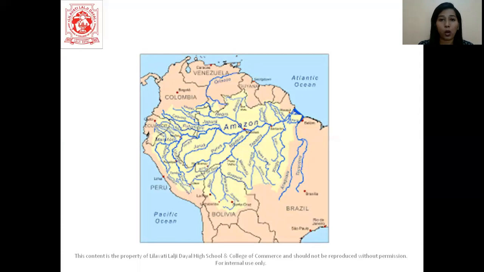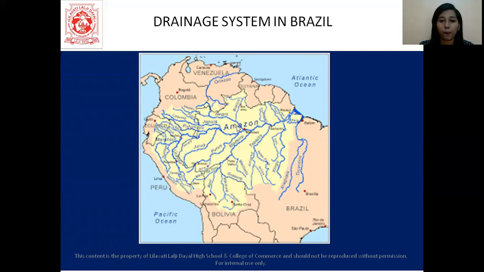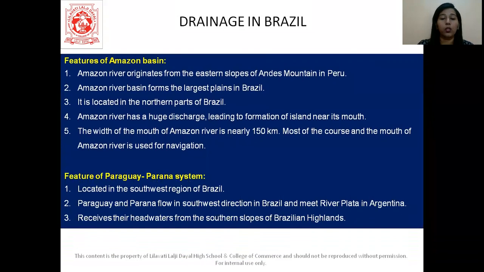Now that was all about India and its drainage. Let's talk about Brazil and its drainage. So here we have Brazil's map, and the Amazon we can see very evidently. Let's talk about this in detail now. First we will talk about the Amazon basin.